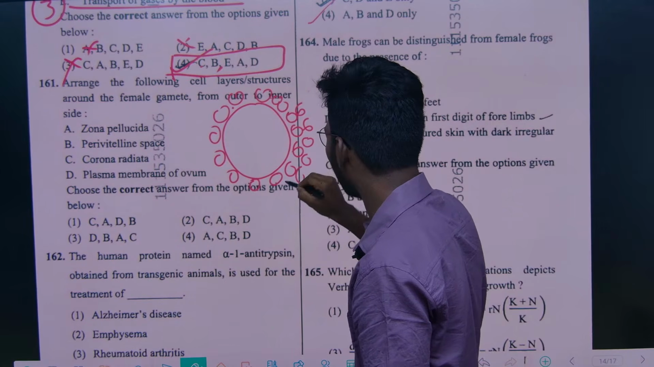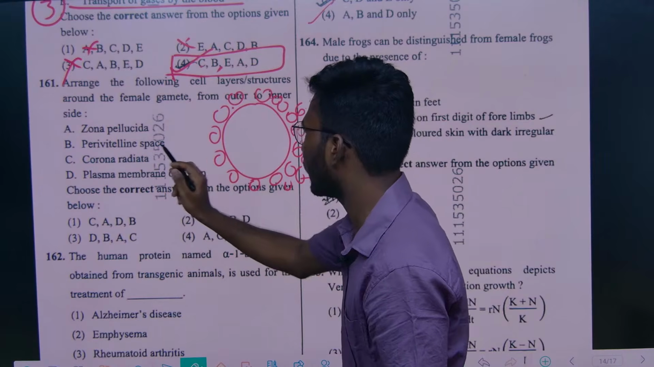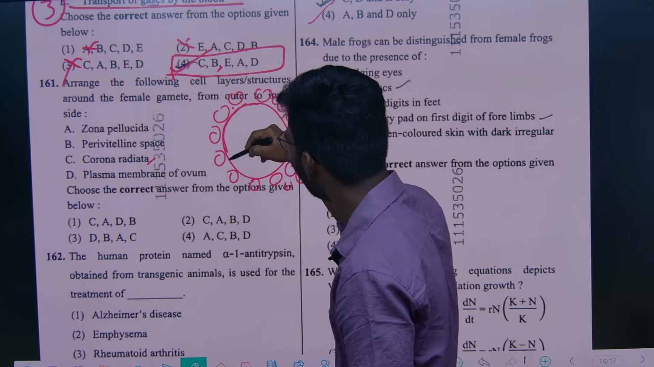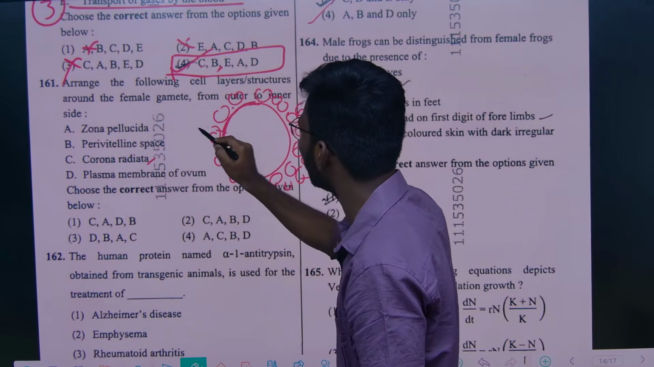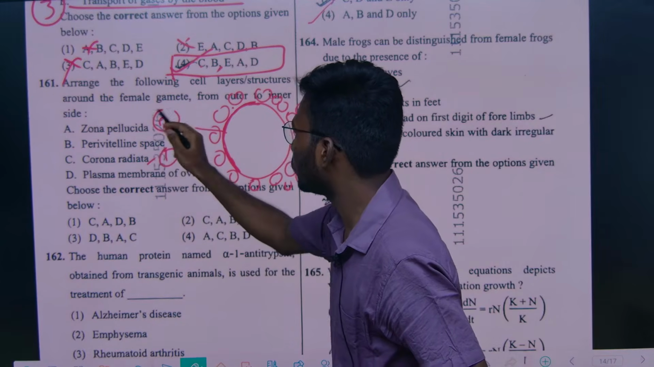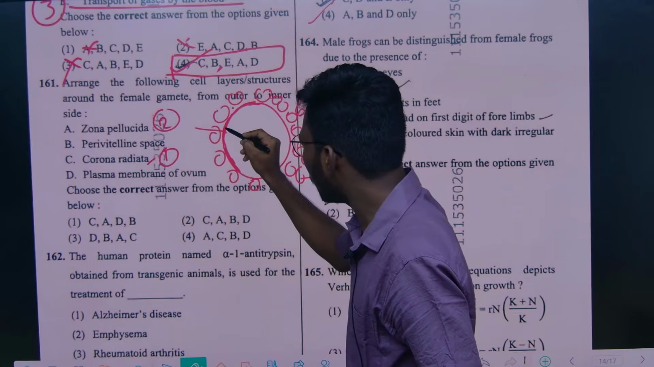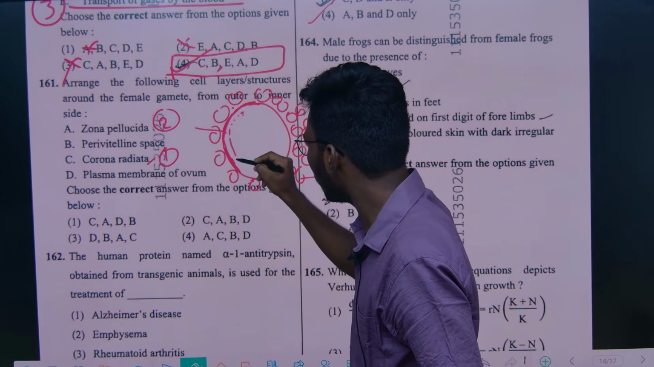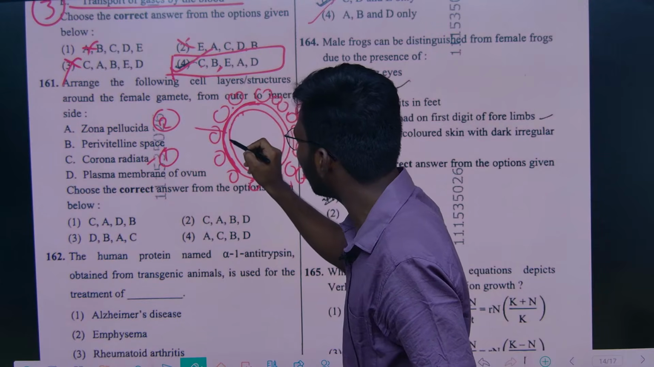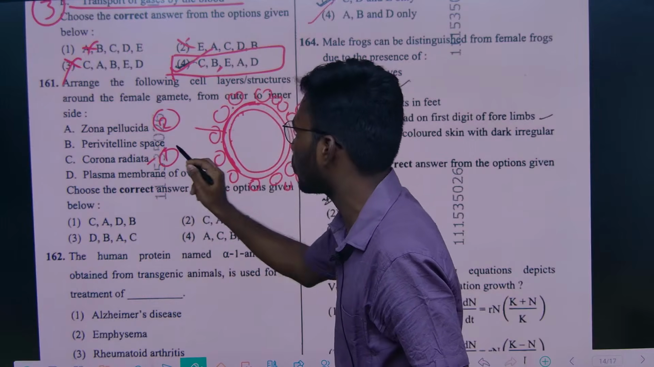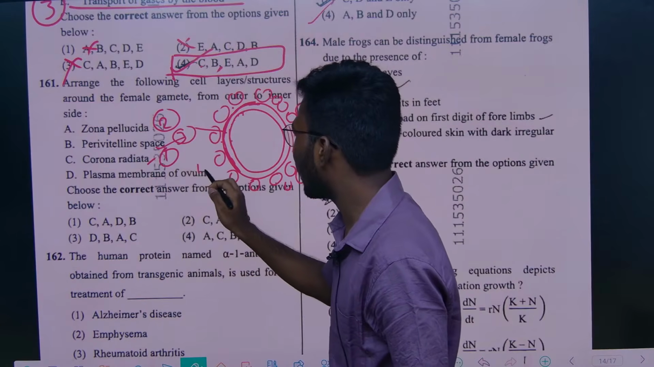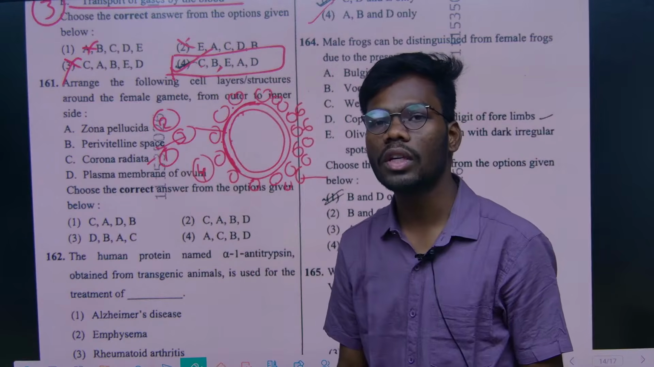What are these cells? All these cells are called the corona radiata, right? After the corona radiata, we have a layer called the zona pellucida. Inside this zona pellucida layer is a layer called the plasma membrane. Between them there is a space called the perivitelline space, right? So next is the perivitelline space. After that only the plasma membrane of the ovum will come.